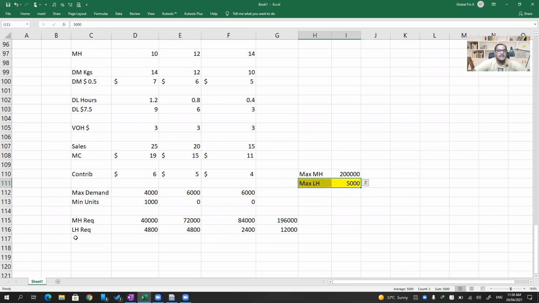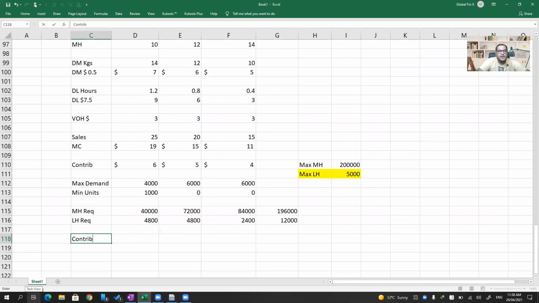Now I'll calculate contribution per labor hour, contribution per unit of limited resource. $6 contribution for A for 1.2 labor hours. So per labor hour, $5, $6, $10.